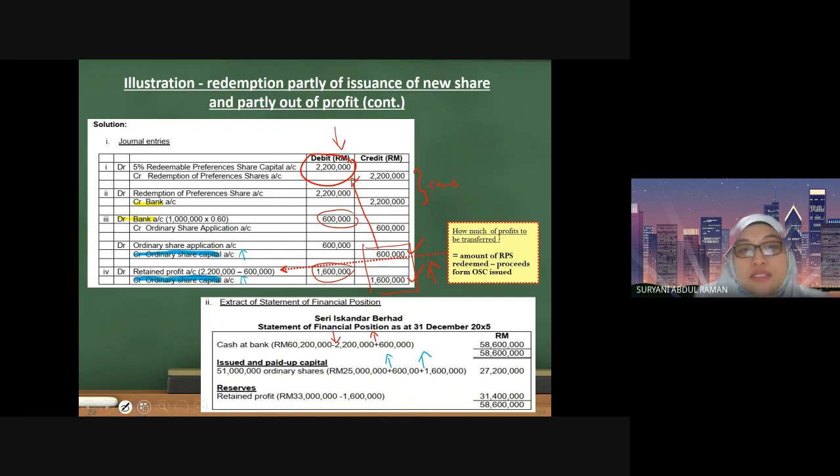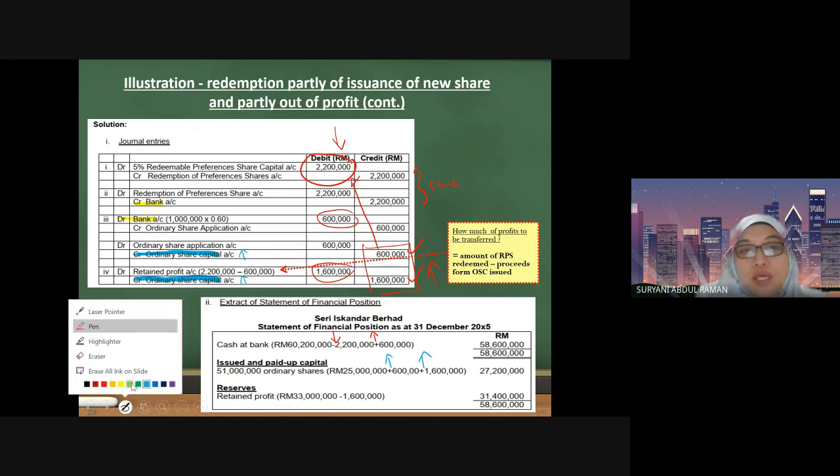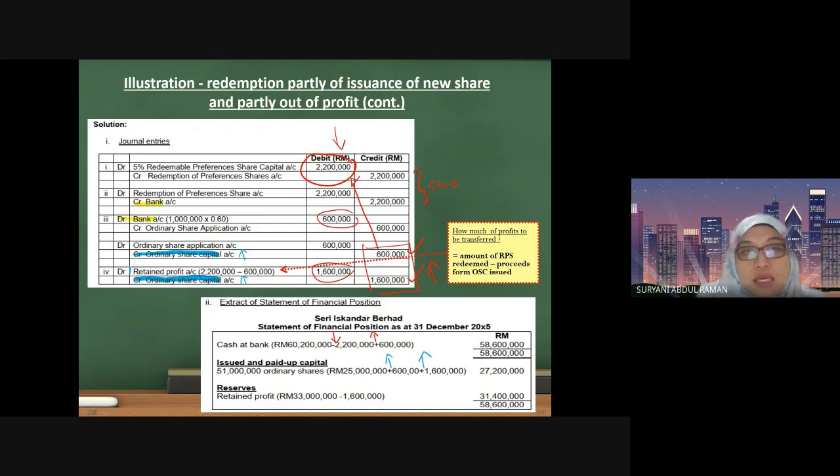What about the reserve? Do we have a transaction related to reserve? Yes, here we have one. Debit retained profit. So debit shows that there is a reduction in the retained profit. Okay, class, so this is the final answer for your statement of financial position.